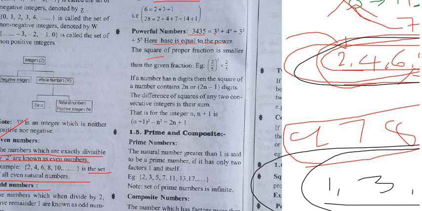Here see, if there is any number, for example, here I am writing that 3 is there, the base is 3, and the power should be 3. Here 4 is there, the power should be 4. And here 3, the power is 3. And the base is 5, the power is also 5. If you write any number in this way, that number is called a powerful number.